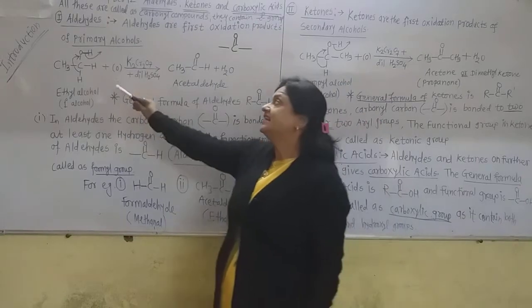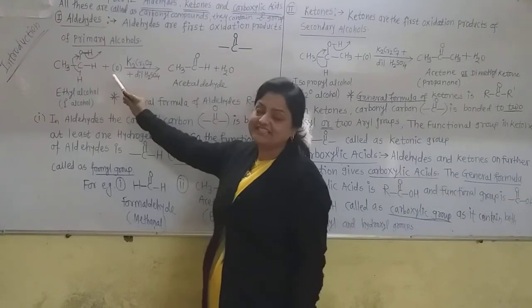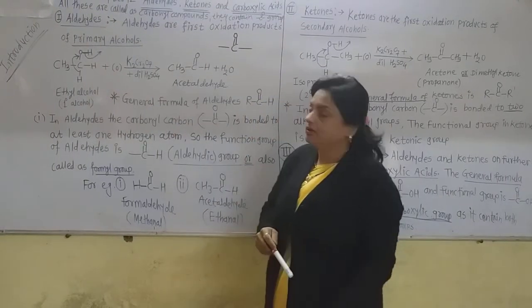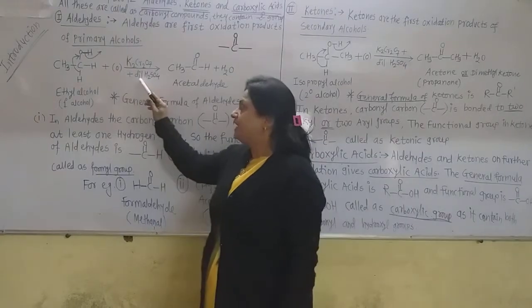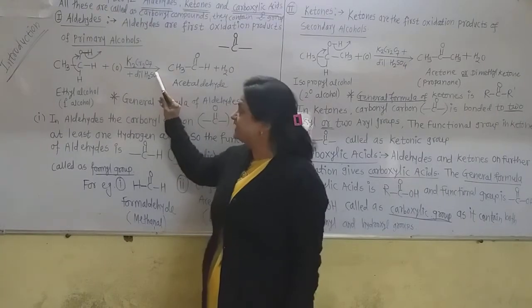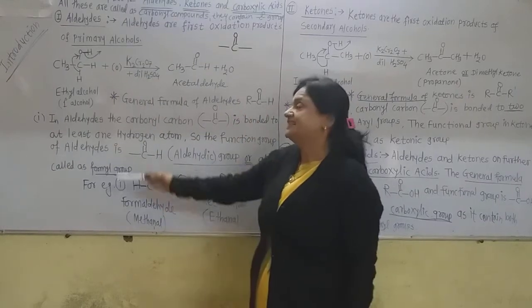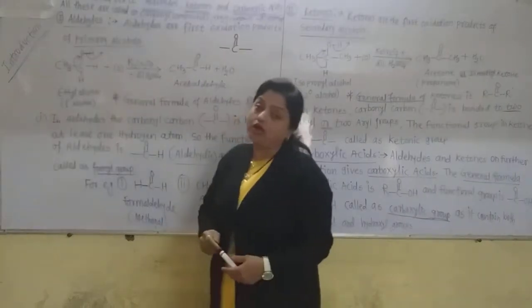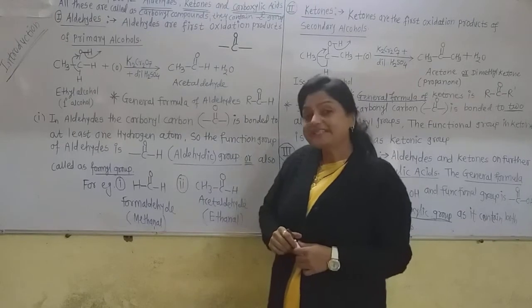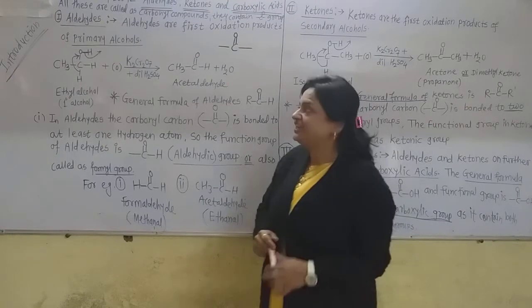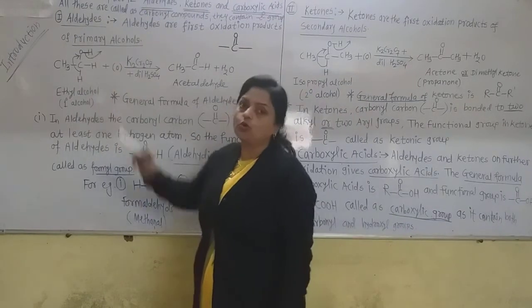Now nascent oxygen is involved. When dilute sulfuric acid is added to the potassium dichromate, the nascent oxygen is evolved, which is responsible for the oxidation of these alcohols.